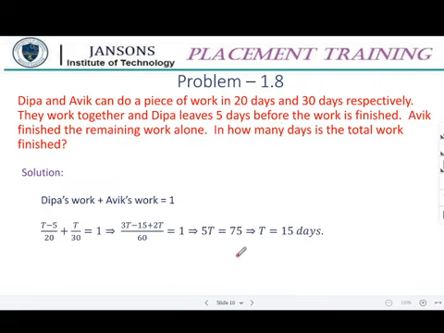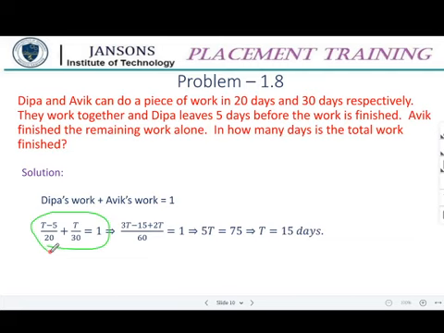It is given here: Deepa's work plus Avila's work is Avik's work. Avik's work is equal to 1. How come it is 35 by 2? Just check whether whatever you did, where you went wrong, you just check it. 17.5 days is not correct here, and 9 days is also not correct. Just check. So this is so simple.